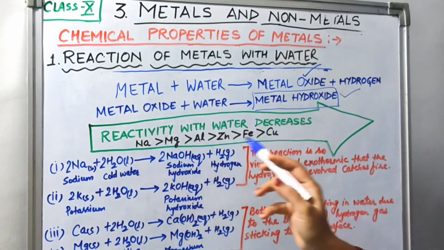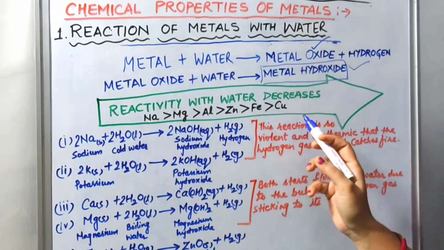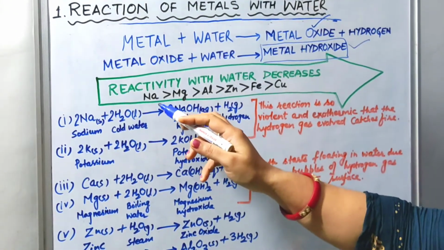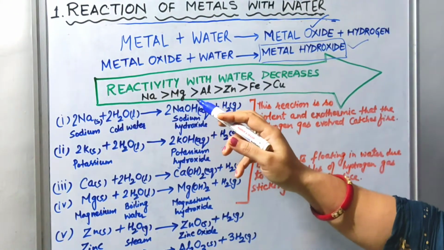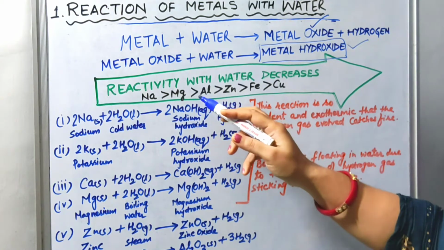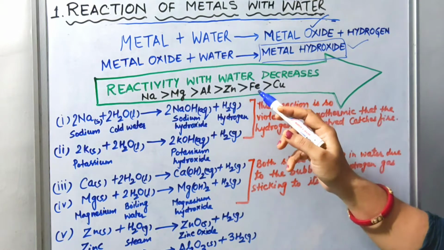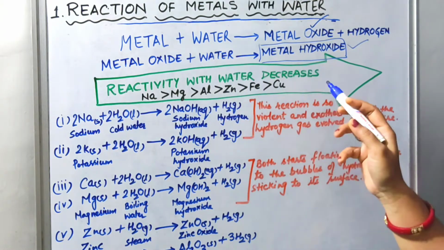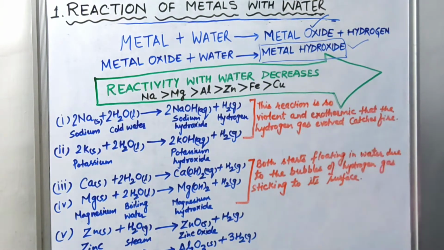Here I have shown with this arrow how the reactivity of metals with water decreases. From sodium to copper, you can see a series: sodium is highly reactive, magnesium is a little less reactive than sodium, and aluminum is less reactive than magnesium, then further zinc, iron and copper. In this way the reactivity in water decreases for these metals.